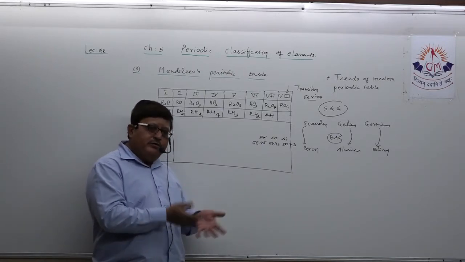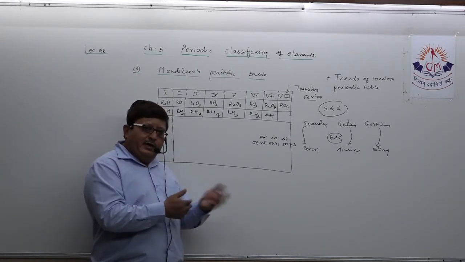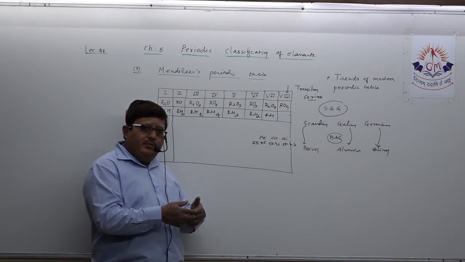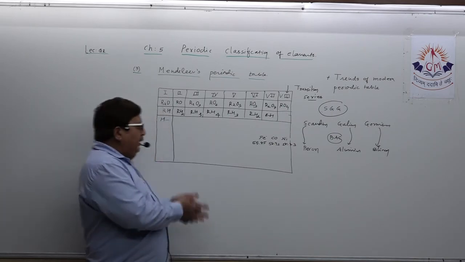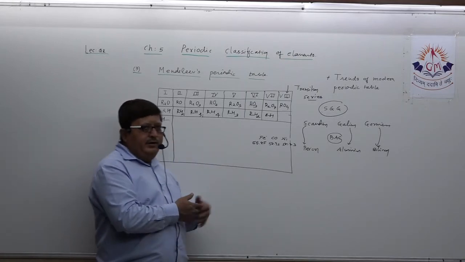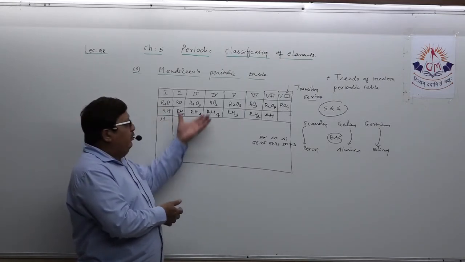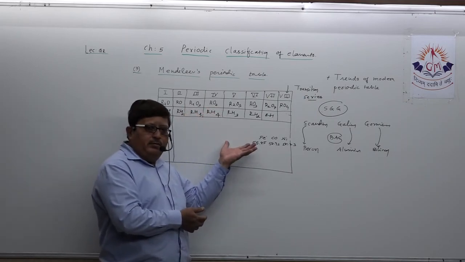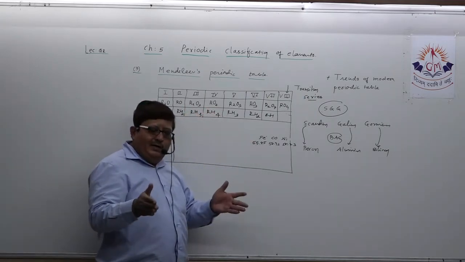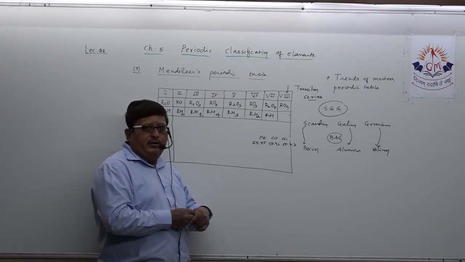He came to know that after every eighth element the chemical property was repeating, and accordingly he made 7 groups and 6 periods, 6 rows and 7 columns, to arrange all elements in the periodic table. Understand?